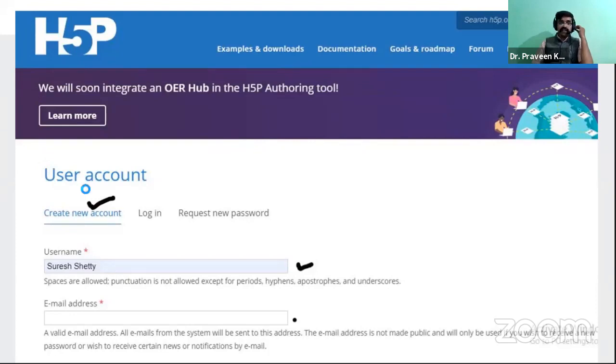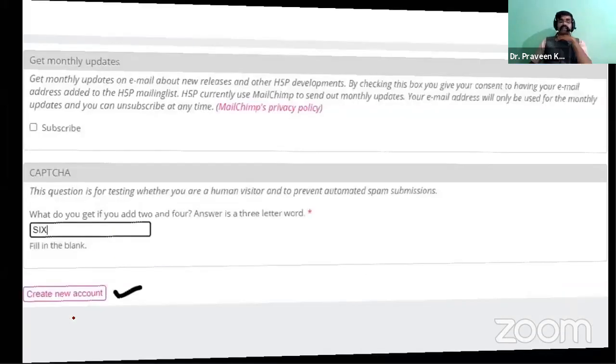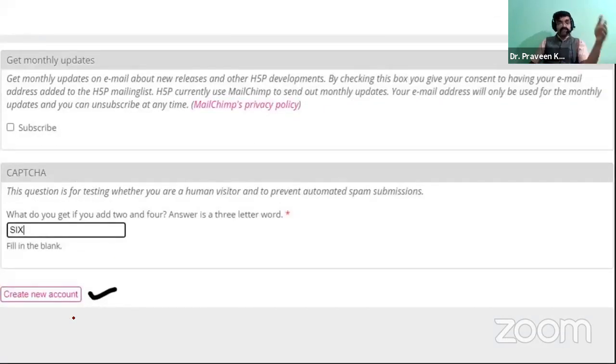Then when you click on create user account, it will ask for the username. So that is the username. Then you have to mention the email ID. You have to mention your Gmail ID only. Then after that, you have to fill in the blanks regarding the captcha, which is very essential for security purposes. Okay. Then after answering that, click on create your account.